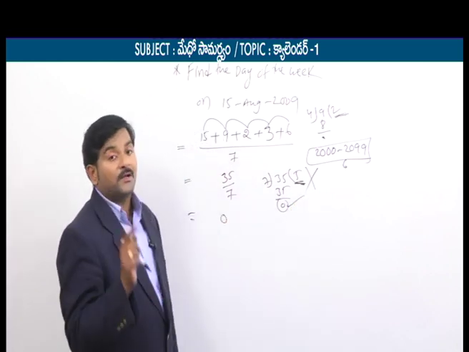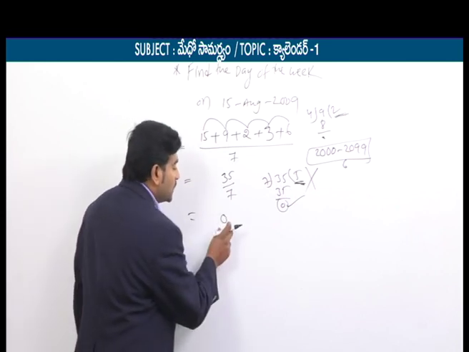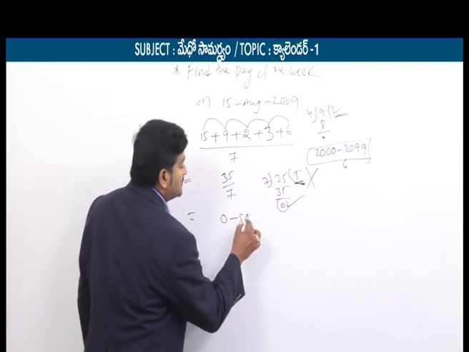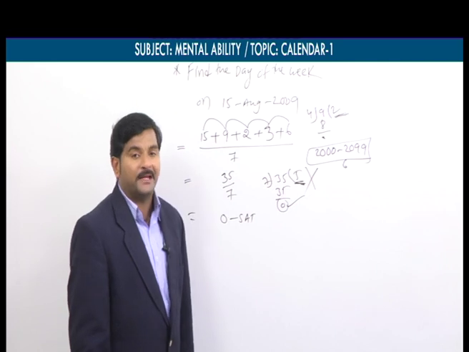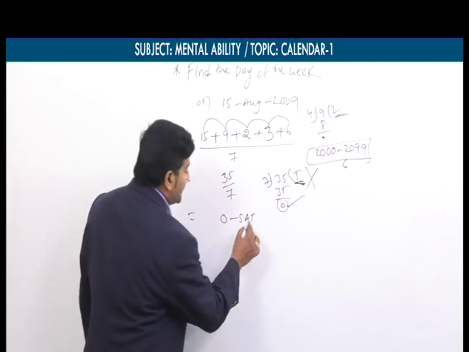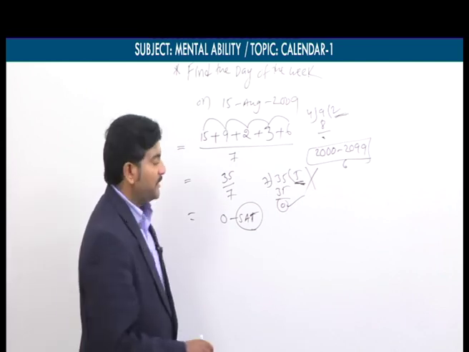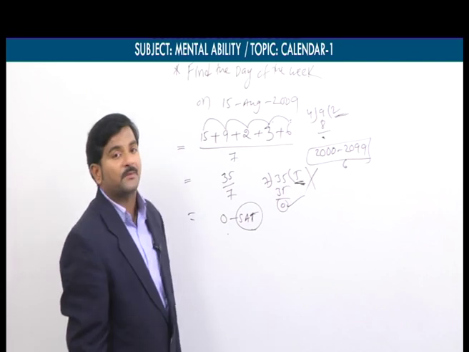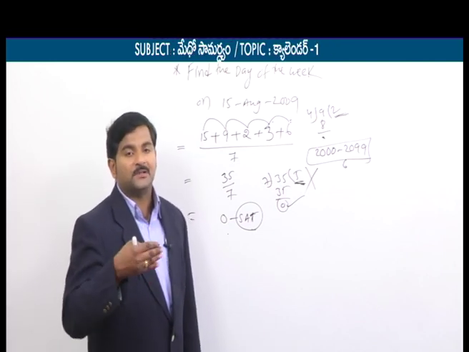According to the day codes, if 0 is the odd day, what will be the code for this? Saturday. Hence, what can you say, 15th August 2009 was which day? That day was simply Saturday. So day codes can be used here. Month codes and century codes can be used in that formula. Okay. So that's why you need to have an idea about codes.